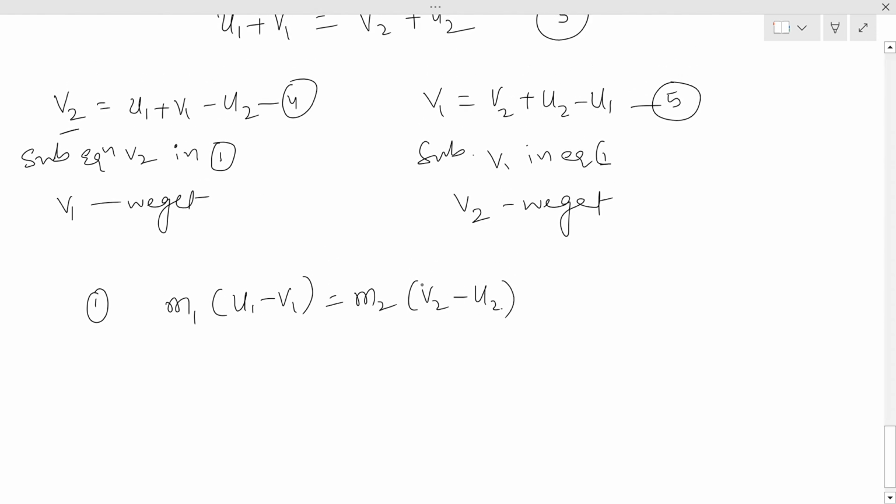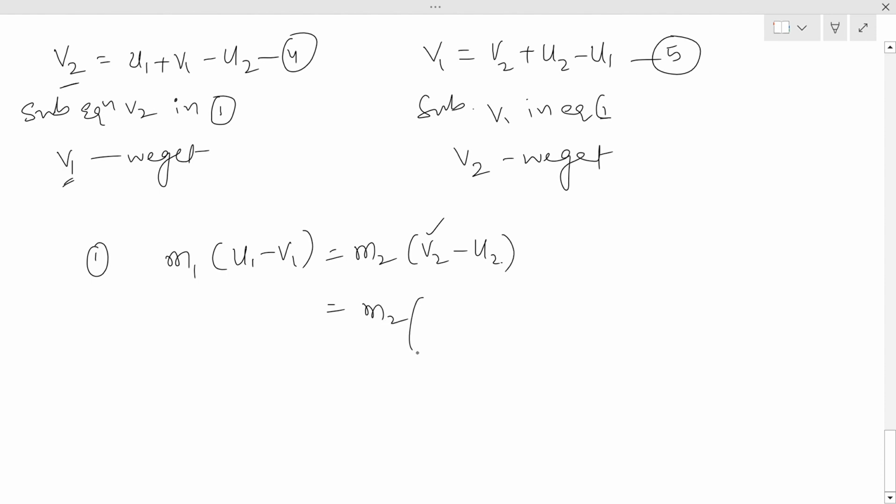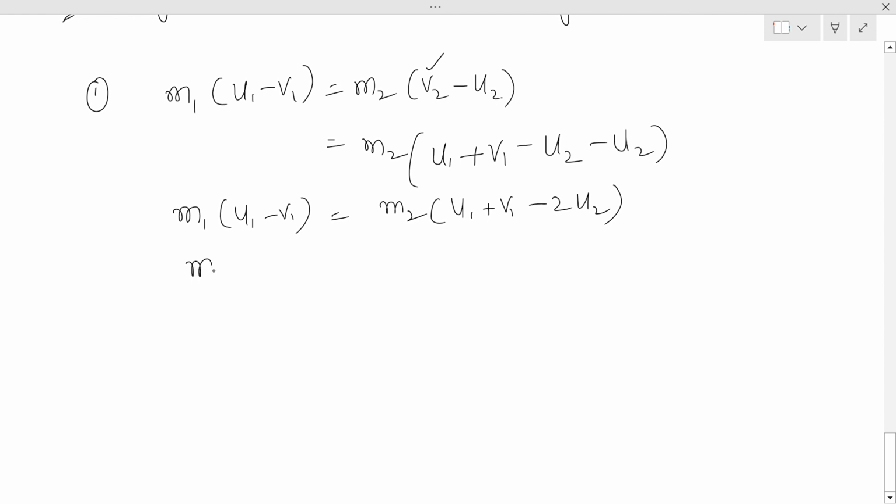We need to substitute the v2 value so that we get the final velocity after the collision for one dimension elastic collision. So what is v2? m2, v2 value is u1 plus v1 minus u2, and there is one more u2, minus u2, and we write this as m2 (u1 plus v1 minus 2 u2). This is m1 (u1 minus v1). Multiplying: m1 u1 minus m1 v1 is equal to m2 u1 plus m2 v1 minus 2 m2 u2.